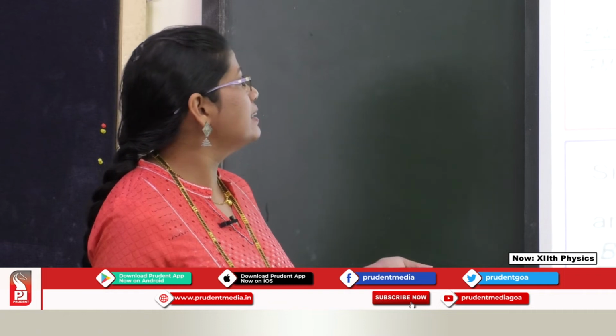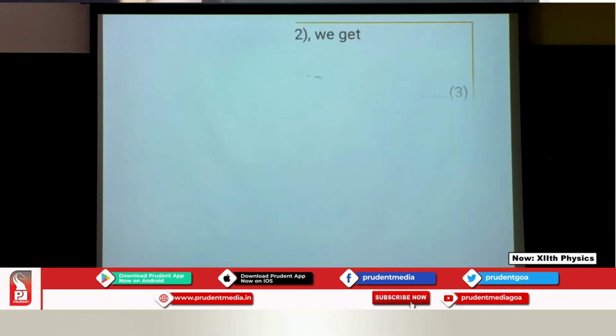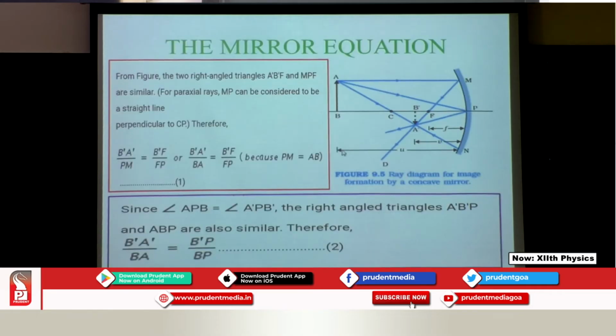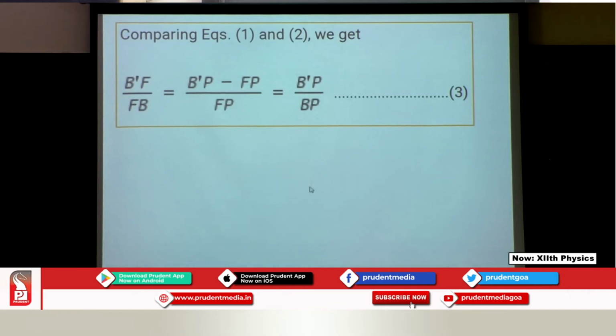So you can check out, I can compare equation 1 and equation 2. What you can see is that the left hand side is the same, so I can equate the other side, and this is what I get by comparing both equations. B dash F I have written as B dash P minus FP. You can check over here, B dash F I can write as B dash P minus FP. That is why I have written it like that, equals B dash P upon BP.